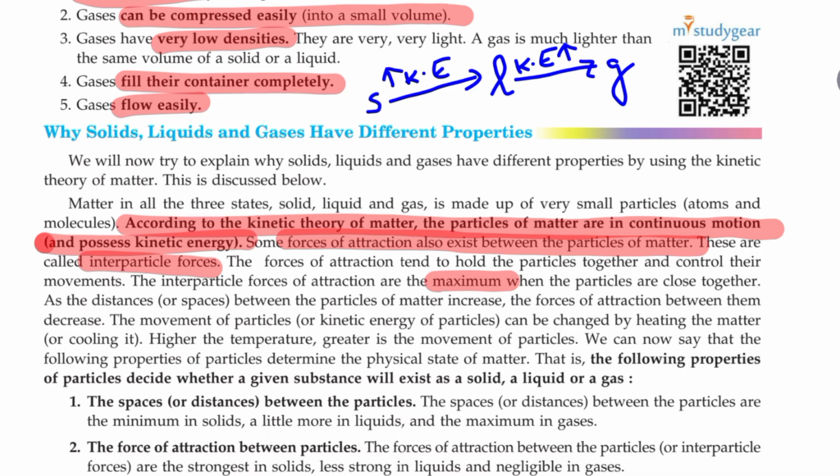If I decrease the kinetic energy of the gas particles, I can come down to a liquid state, and again if I decrease the kinetic energy of the liquid particles, I can reach a solid state.